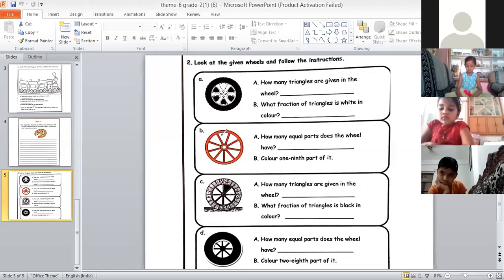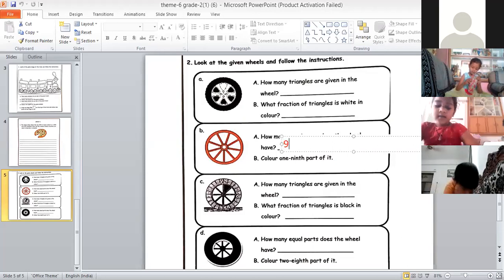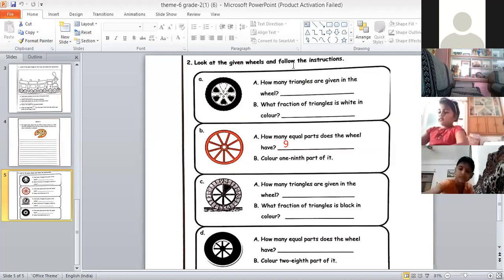So children, you have to count these parts like 1, 2, 3, like this. Yes, Ashwita, count and tell me how many parts are there. 1, 2, 3, 4, 5, 6, 7, 8, 9. Yes, 9 parts are there. So we will write 9 in this blank space. Good. That's correct. There are 9 equal parts. Okay, fine.